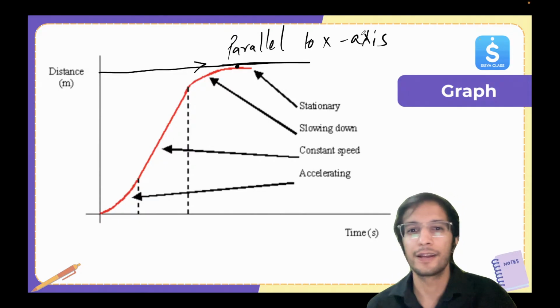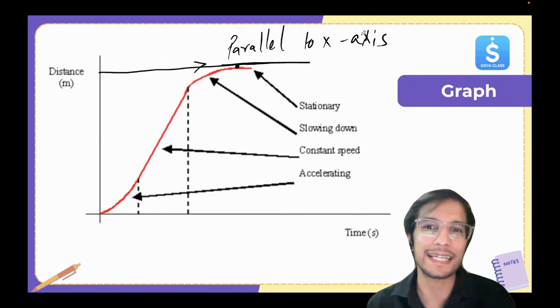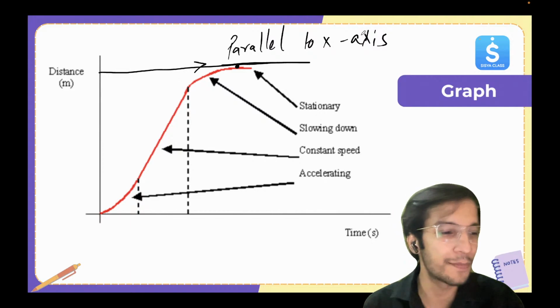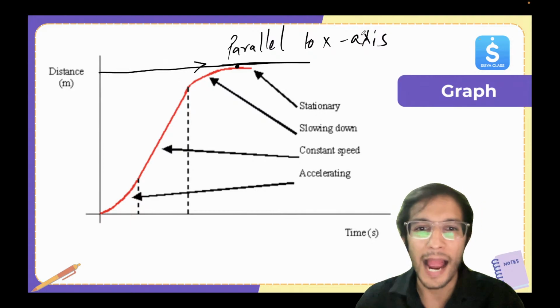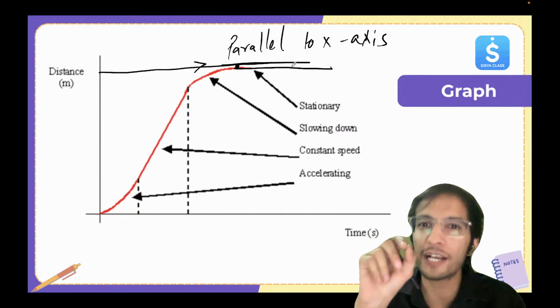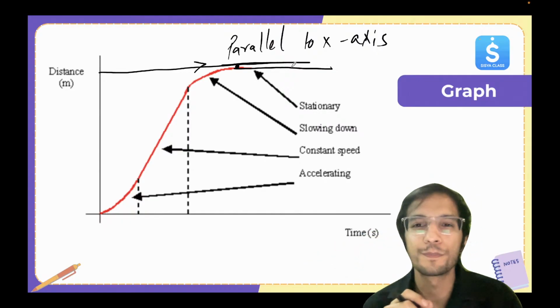Is this clear? When it becomes parallel to the x-axis, at that moment, the speed becomes zero. The speed becomes zero, and you can see it is continuing. Okay. Now, how can you check more that it's becoming zero?